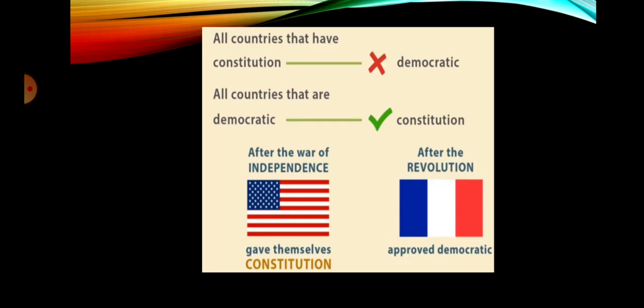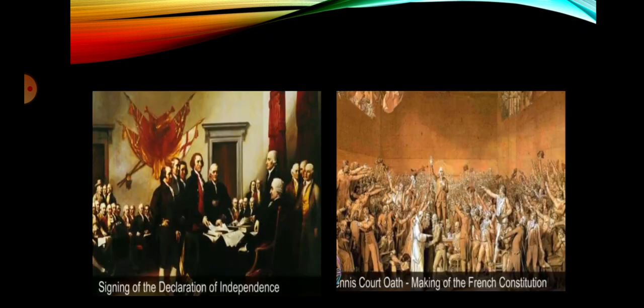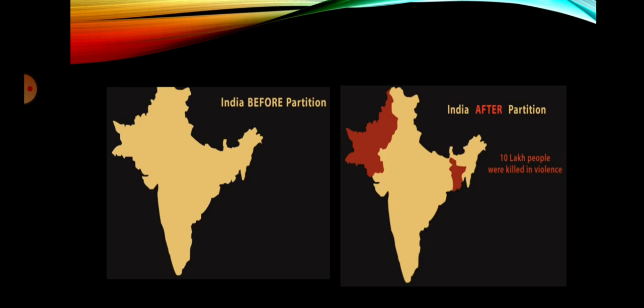We can also see that after the War of Independence, Americans gave themselves a constitution, and after the Revolution, the French people approved a democratic constitution. In our next video, we will learn about India's constitution, which was also drawn up under very difficult circumstances. The country was born through partition. At least 10 lakh people were killed in the violence. You can see the map of India before the partition and after the partition.